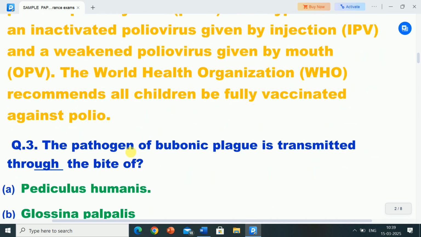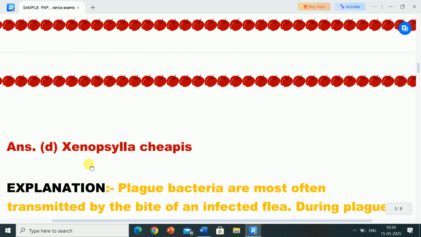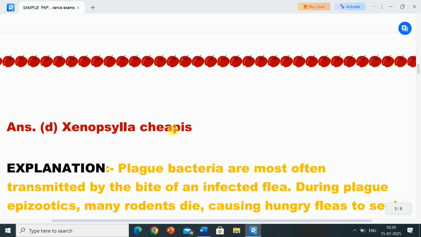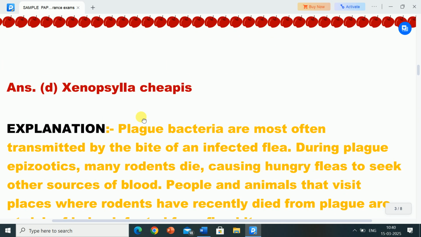Next question is, the pathogen of bubonic plague is transmitted through the bite of? Options are A. Pediculus humanus, B. Glossina palpalis, option C. Aedes, option D. Xenopsylla cheopis. Correct answer is option D, Xenopsylla cheopis. So the pathogen of bubonic plague is transmitted through the bite of Xenopsylla cheopis.